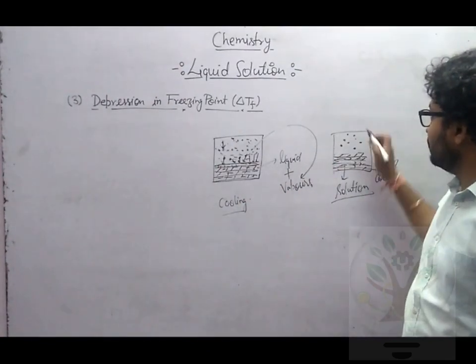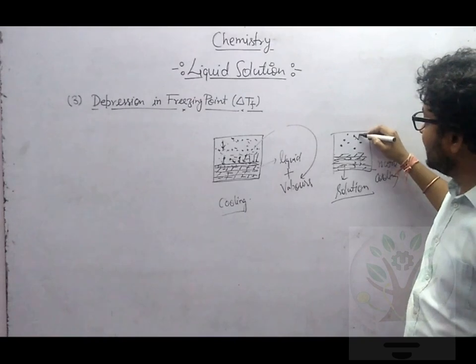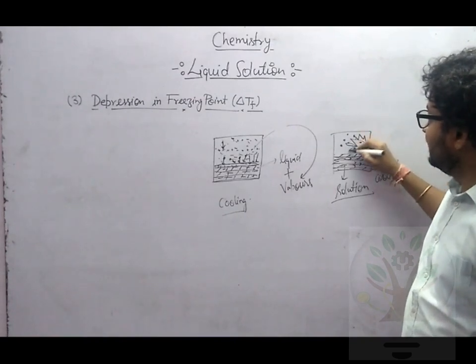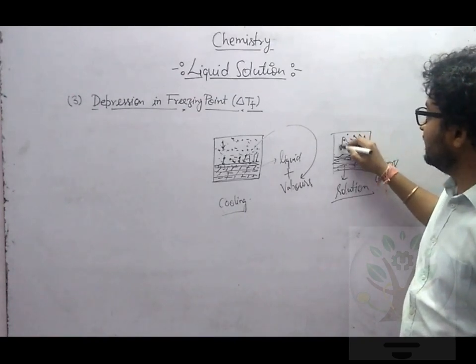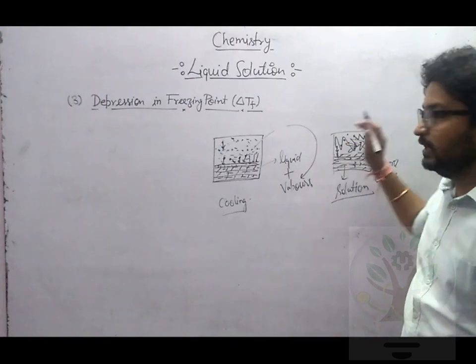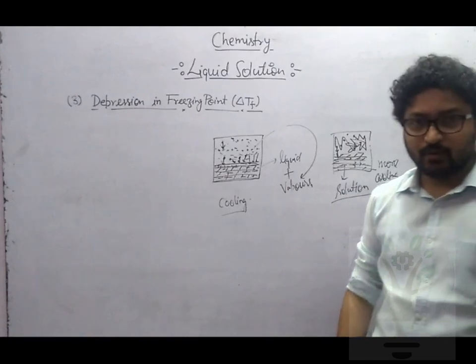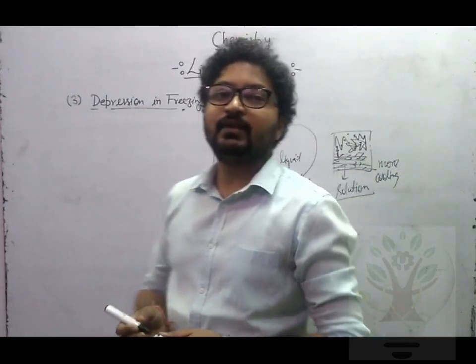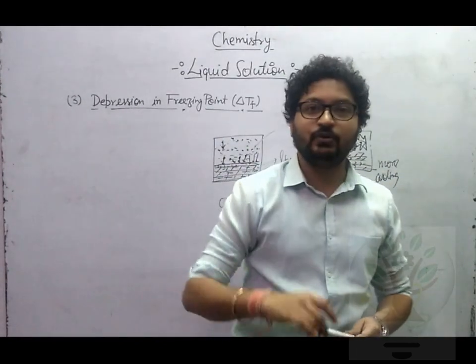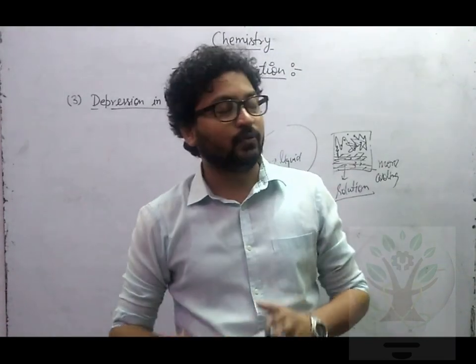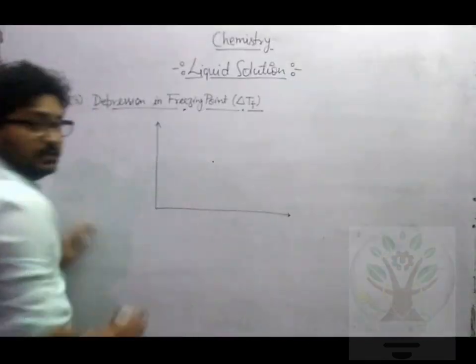So you will require more cooling so that they keep losing their randomness, they keep losing their motion, and finally they will fall in solid form. So you will require more cooling in this case. Okay, so I hope you understand that when we add solute in the solvent, its freezing point is decreased.